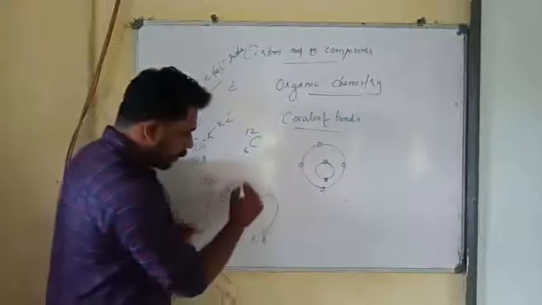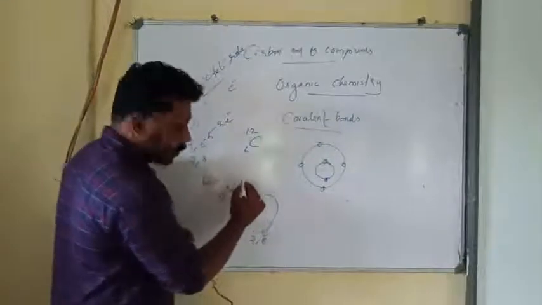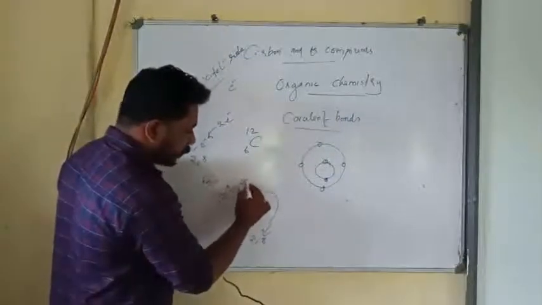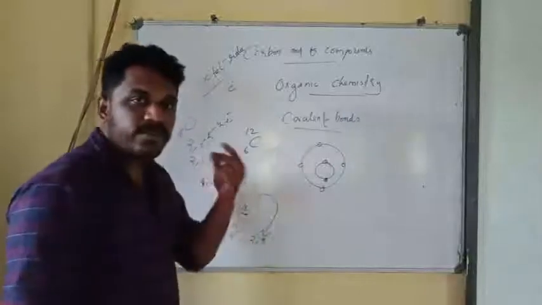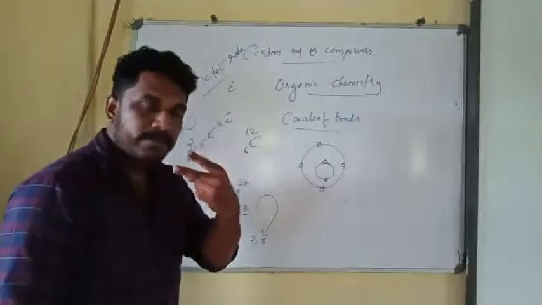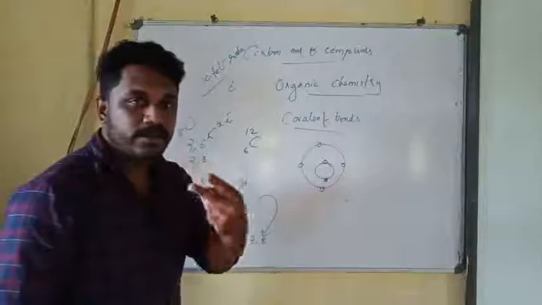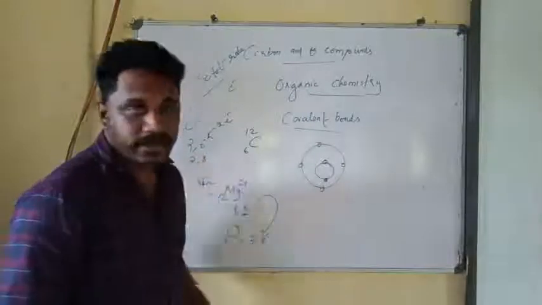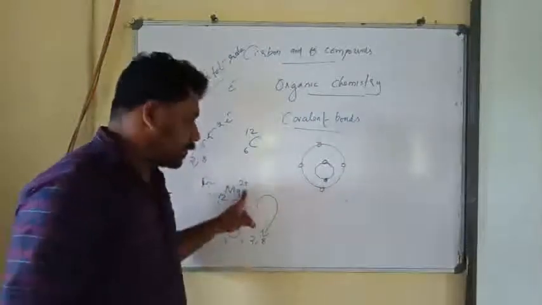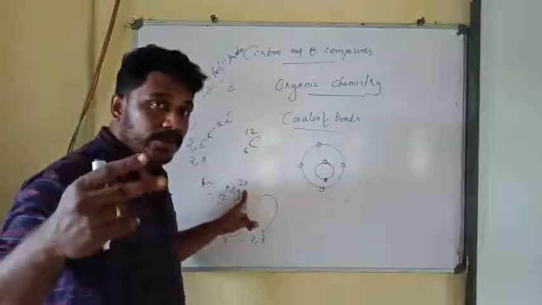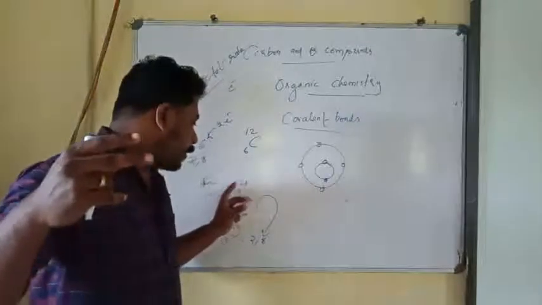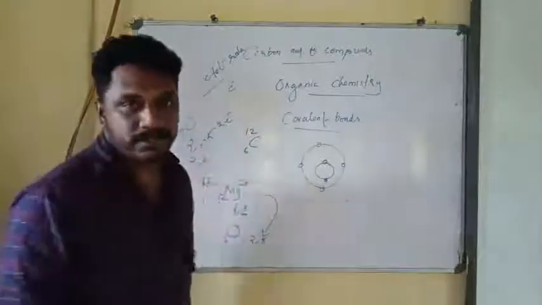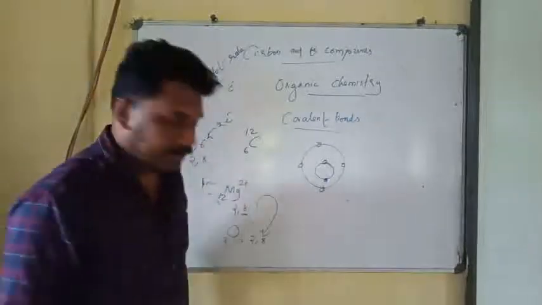So after donating 2 electrons, magnesium will become Mg2+, because it has donated 2 electrons. If an element donates electrons, it will become positively charged. Since magnesium has donated 2 electrons, it has become Mg2+, because 2 electrons are released.